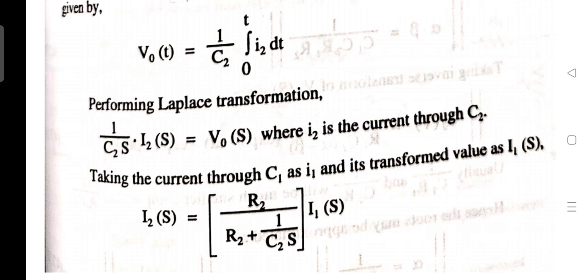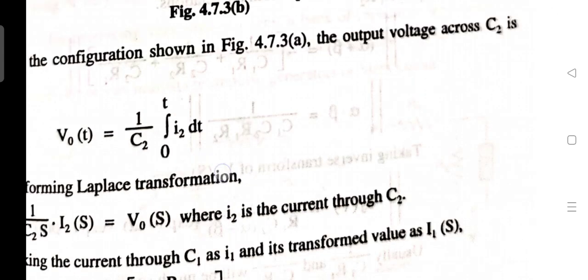Taking the current through C1 as I1, its transformed value I2(s) = R2/(R2 + 1/C2s) times I1(s). Now we take I1(s) = V/s divided by (1/C1s + R1 + R2·(1/C2s)/(R2 + 1/C2s)).